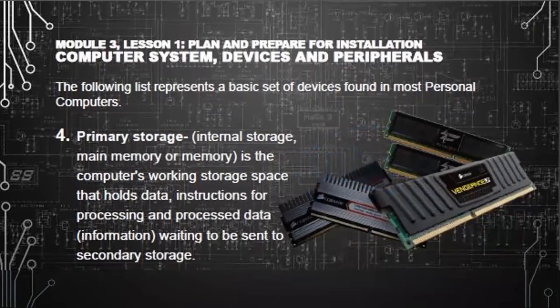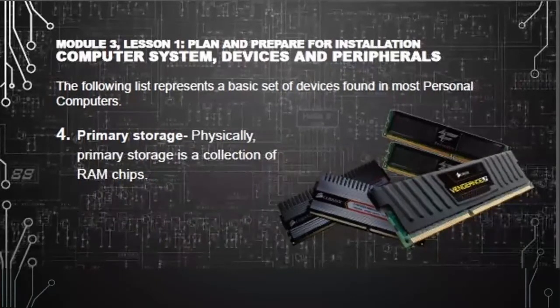The primary storage, or the internal storage, main memory or memory, is the computer's working storage space that holds data, instructions for processing and processed data, waiting to be sent to secondary storage. The primary storage is basically a collection of RAM chips.